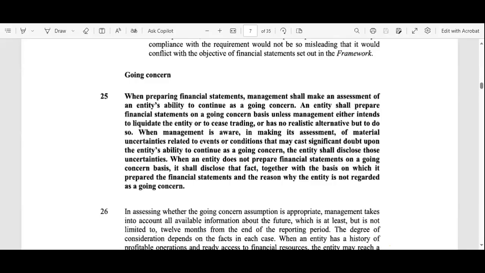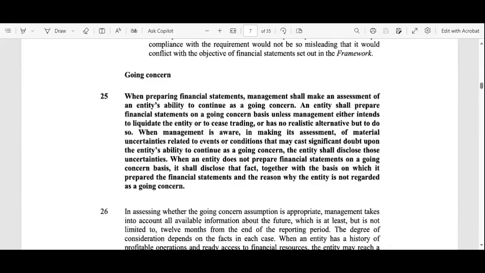Okay, so the entity shall disclose all these uncertainties. When an entity does not prepare the financial statements on a going concern basis, it shall disclose that fact. Whenever the company is not showing continuity in the financial statements, then it is liable to give the reasons for that. That is the accounting standard.